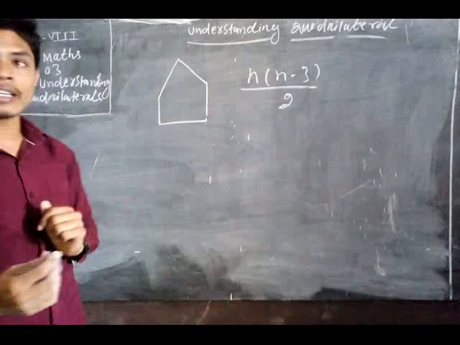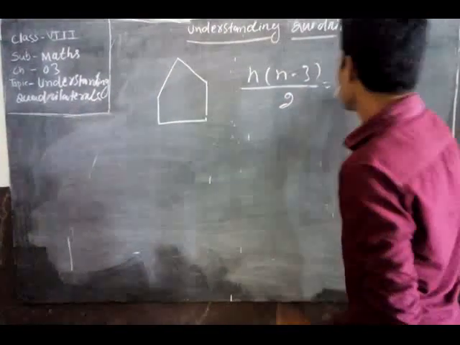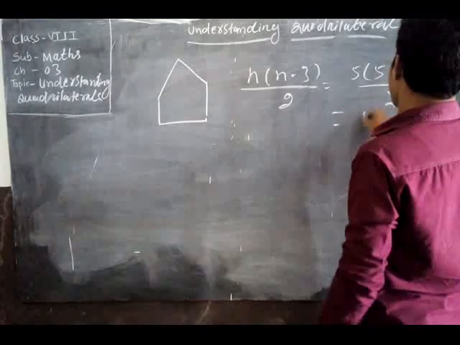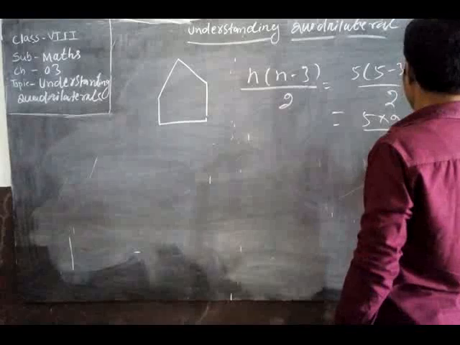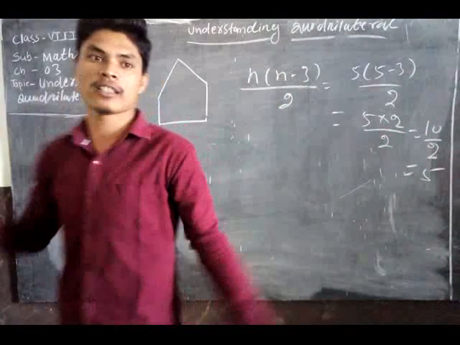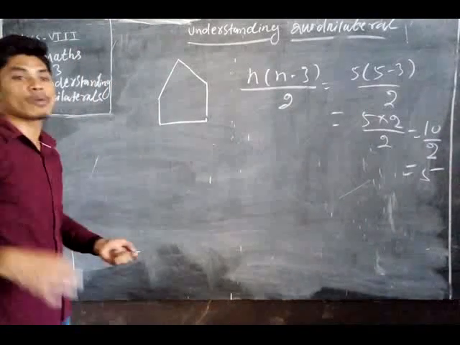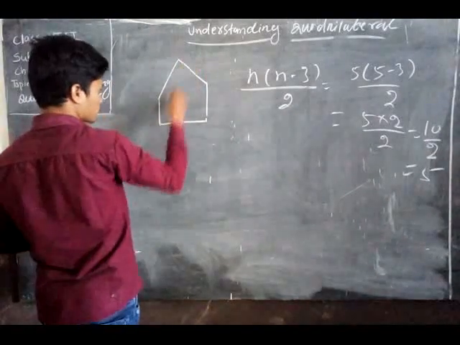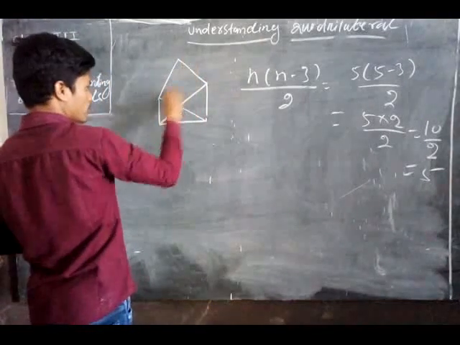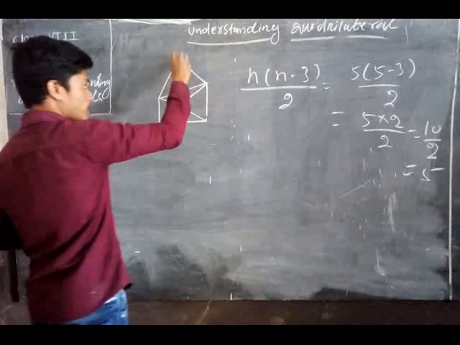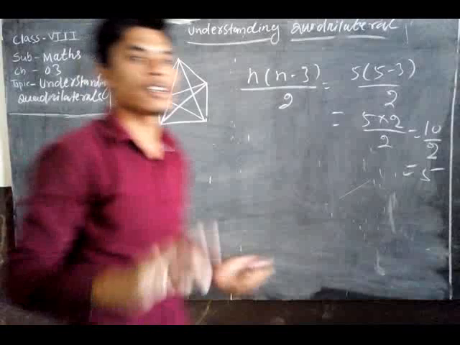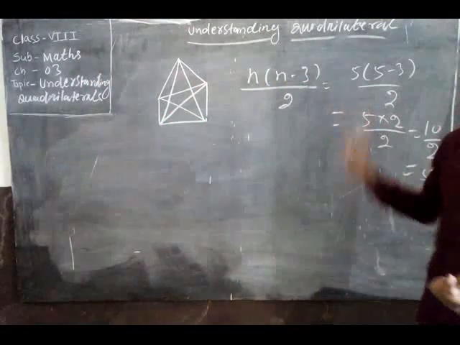How many sides are there here? 5 sides. It means 5 into 5 minus 3 by 2 equals 5 into 2 by 2 equals 10 by 2 equals 5. That means in this figure we can construct 5 diagonals. How do we construct them? See here: 1, 2, then 3, then on this side 4 and 5. 5 diagonals. Clear? That is how you find the diagonals of a figure.